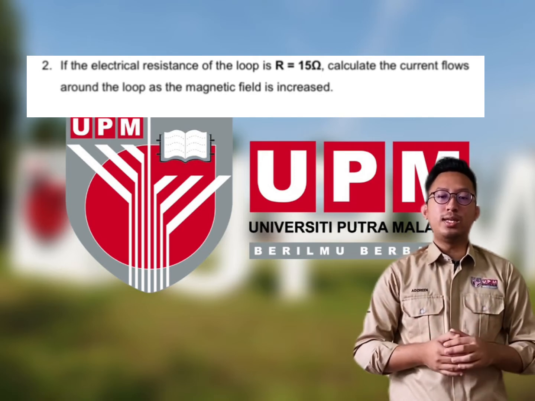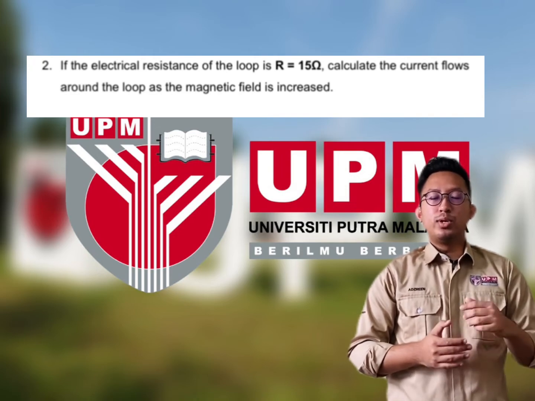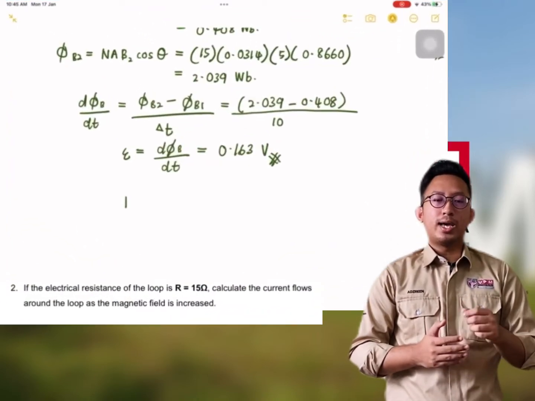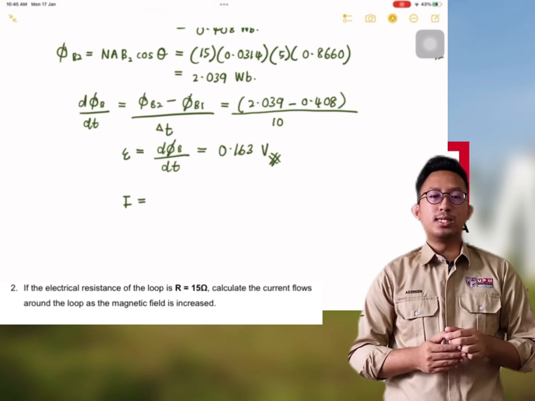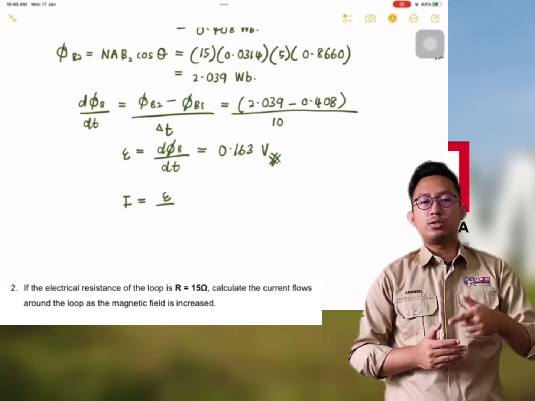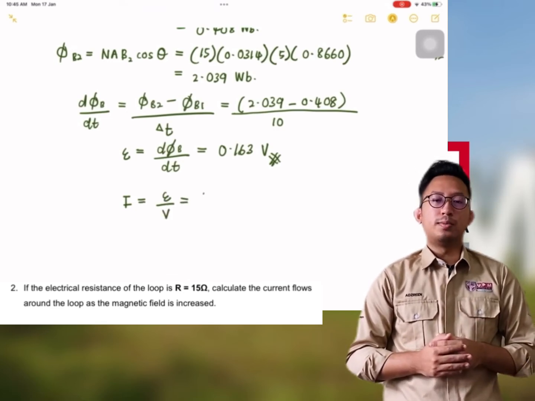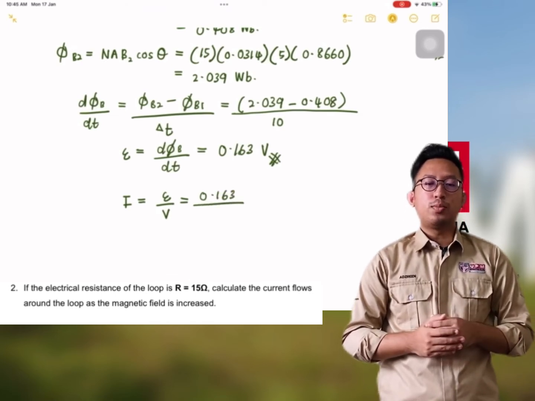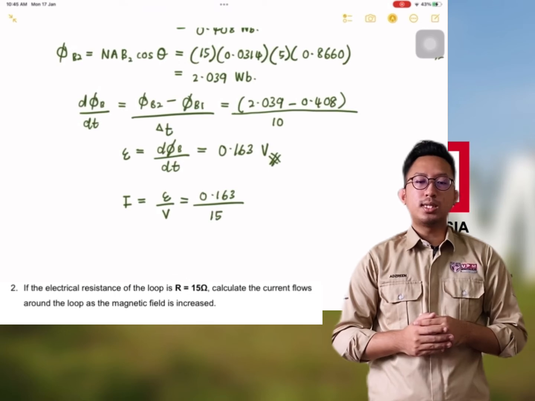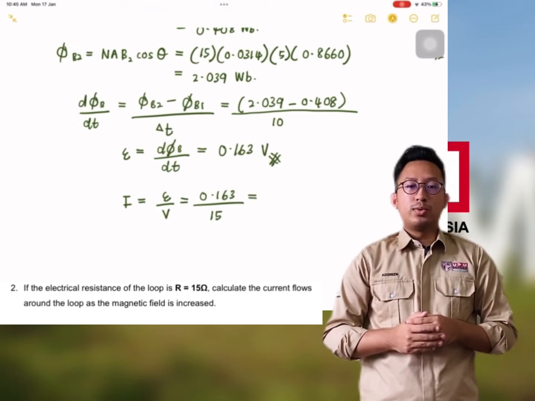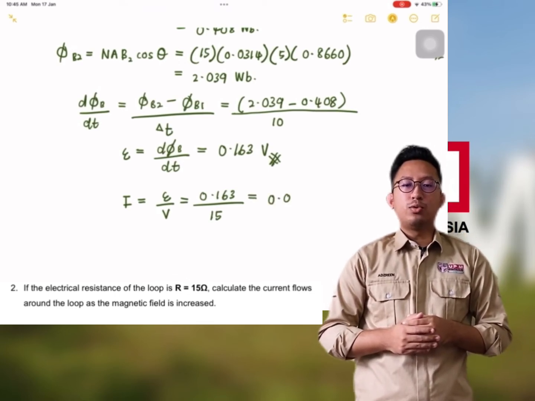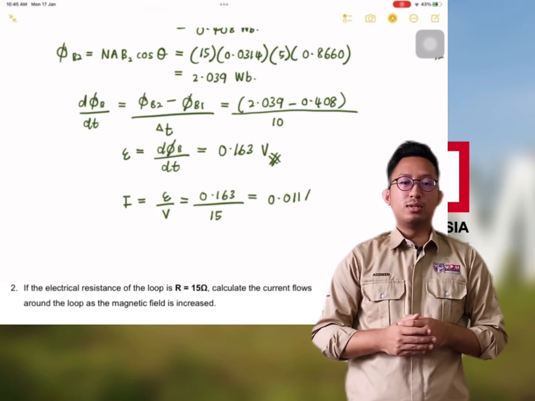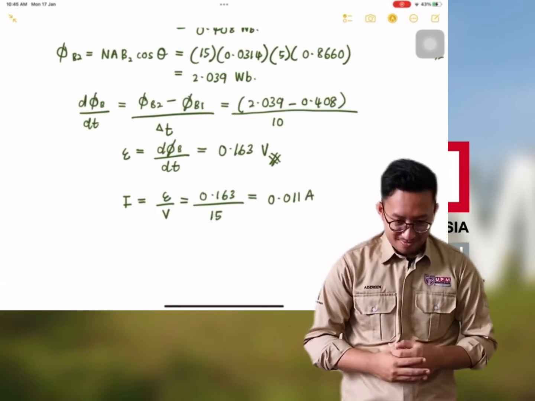Lastly, to answer the second question, which asks us to find the current flow around the loop as the magnetic field increases, we must use the formula I equals EMF over resistance. We insert the values from the earlier question, where the EMF is 0.163 over the resistance, which is 15. So we got the answer of 0.011 ampere. So that's all from me. Thank you.